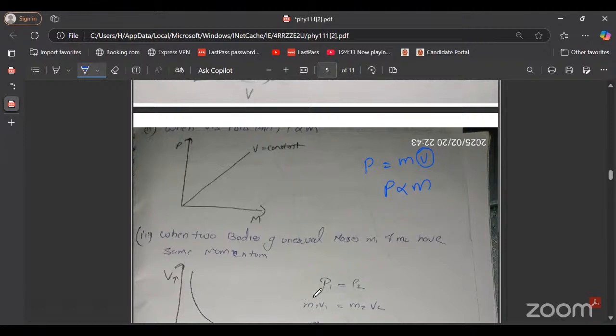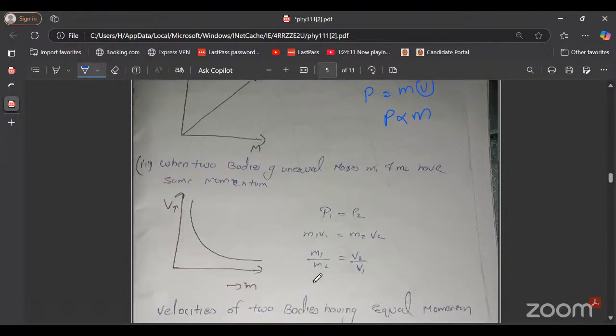Now the next case is when two bodies of unequal masses m1 and m2 have the same momentum, meaning P1 equals P2 and m1 is not equal to m2. So what will happen? m1v1 equals m2v2. Okay, so the ratio m1 upon m2 is equal to v2 upon v1, meaning mass is inversely proportional to v. So the graph between them will look like the graph of 1 upon x.